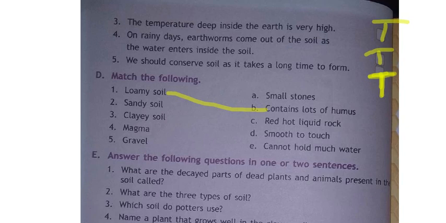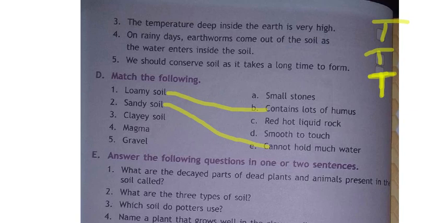Next, moving to the sandy soil. Here in the right side options, sandy soil goes to option E, that is, cannot hold much water. Will sand have more water? Can it hold more water? No. So the sandy soil option is what, children? E, cannot hold much water.